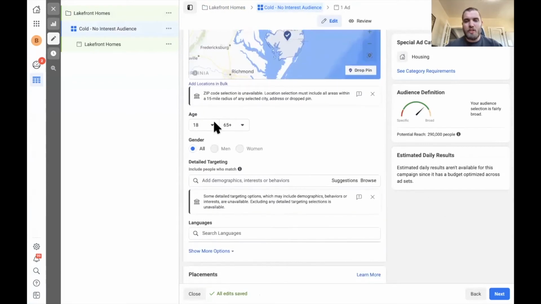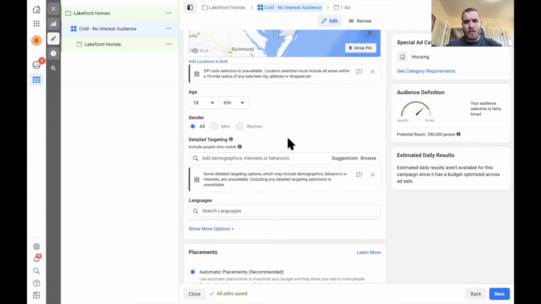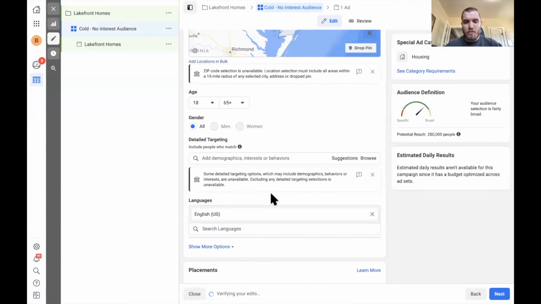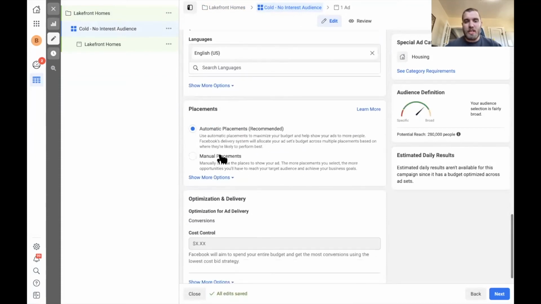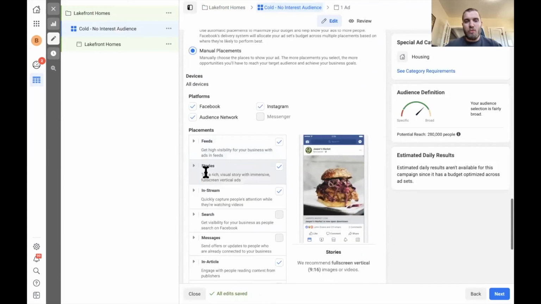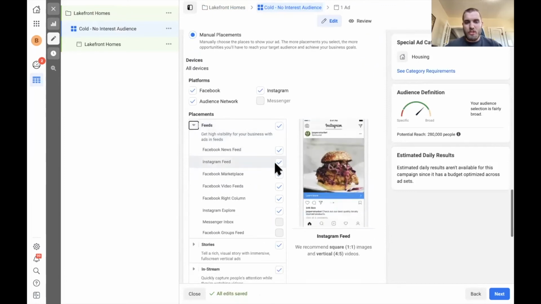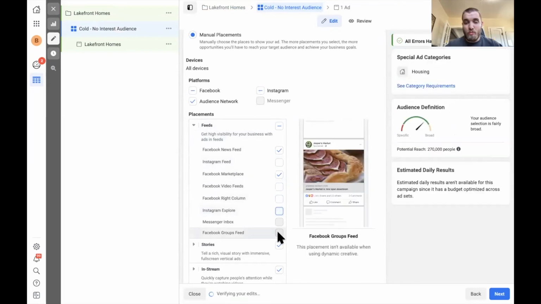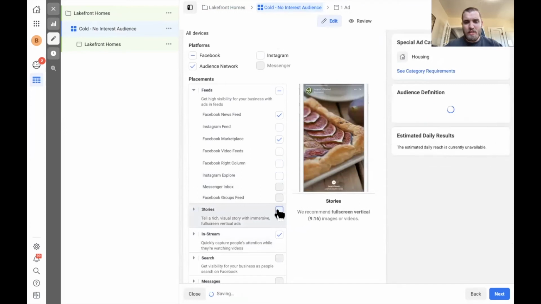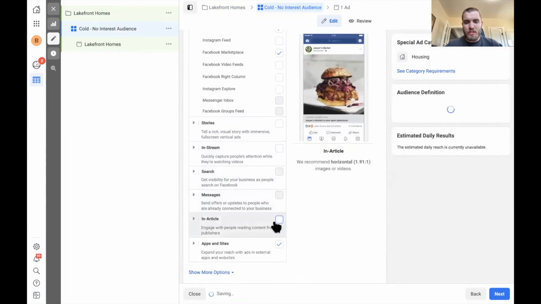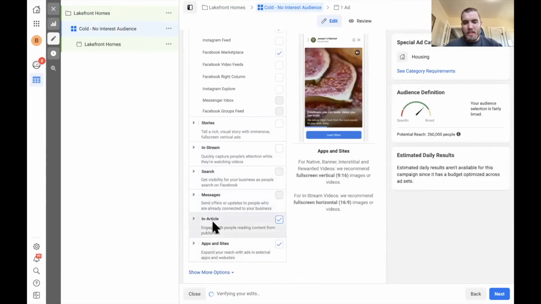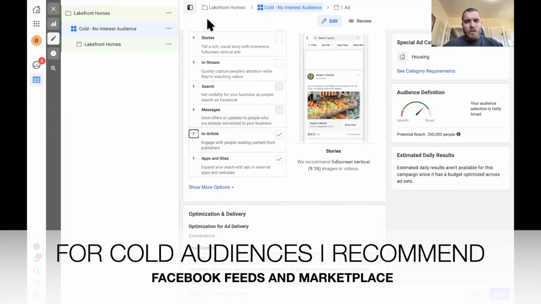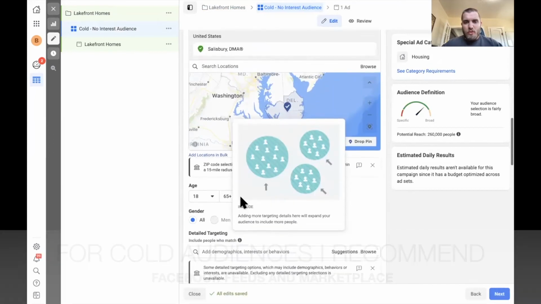You can't target by age when you're doing house ads. Again, we're not going to do any detailed targeting. One thing I do like to do is just put in English so people who speak English are seeing this ad. So the next thing we're going to do is the manual placements. We are going to go ahead and just once again do the news feed, the marketplace, and the group feed, which isn't, it's not letting me do that. I'm going to take off stories. I'm going to take off in stream. You could leave in article and apps and sites in if you would like. It's completely up to you. So that being said, that's all we need to do in this ad set here.